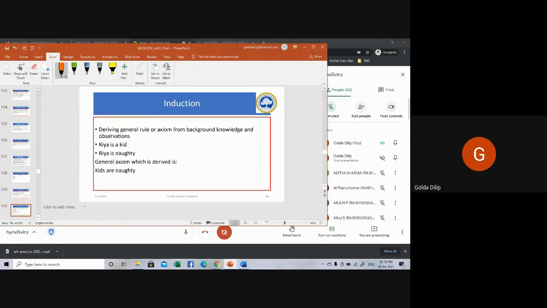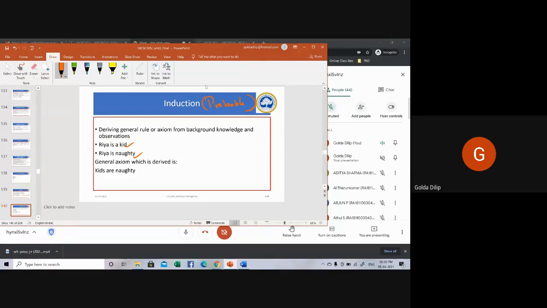Next is induction. Induction is probable in nature. It means deriving a general rule or axiom from background knowledge and observation. For example, you have two sentences: Ria is a kid, Ria is naughty.